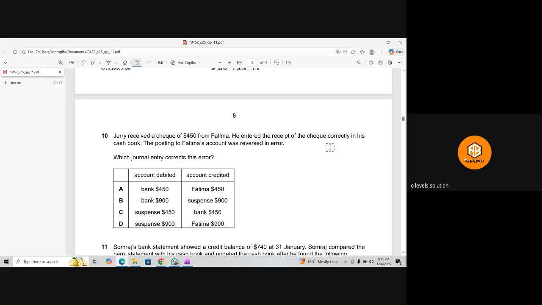When Jerry received a check of 450 from Fatima, Jerry should debit the cash book, meaning the bank account, and credit Fatima, because Fatima has paid and the trade receivable has decreased. Fatima was the customer, but he reversed the entries. He credited the bank account and debited the Fatima account.